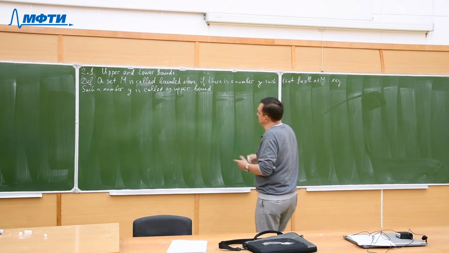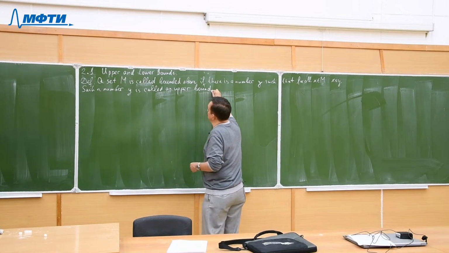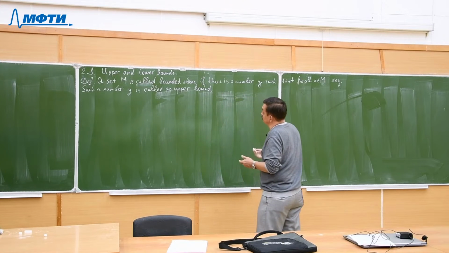Analogously, we define boundedness below.